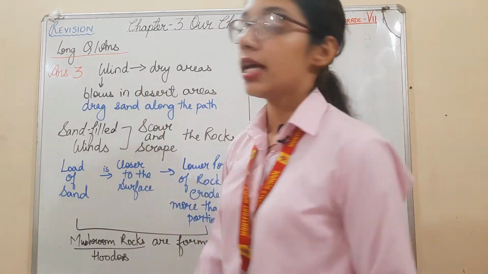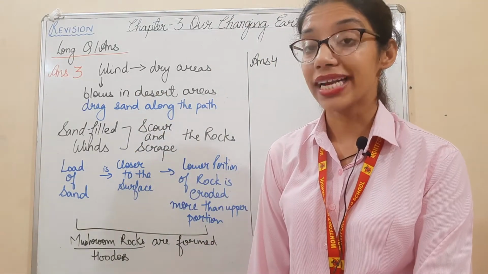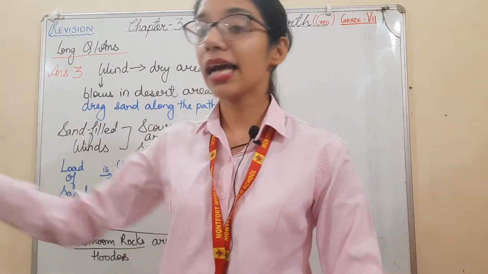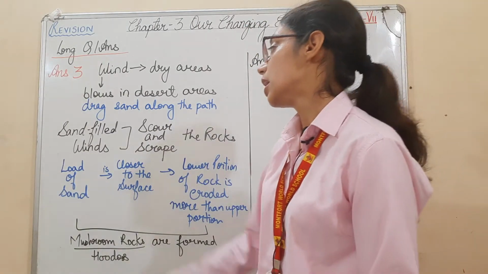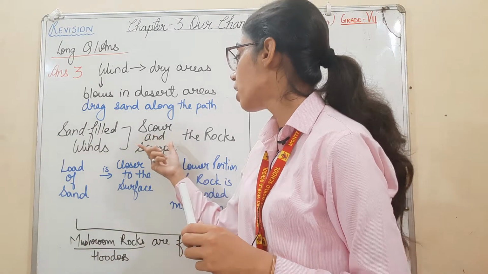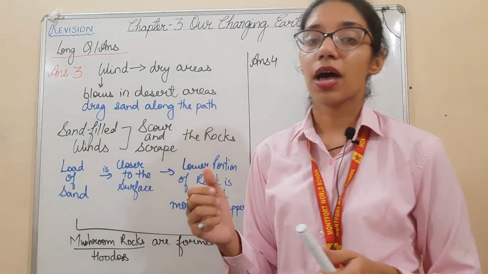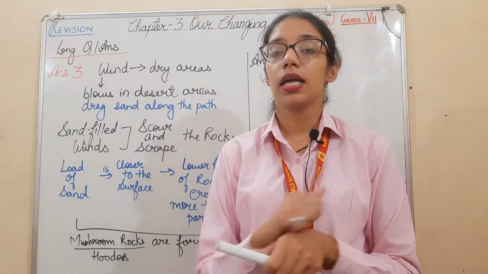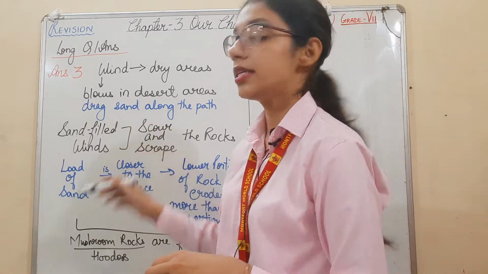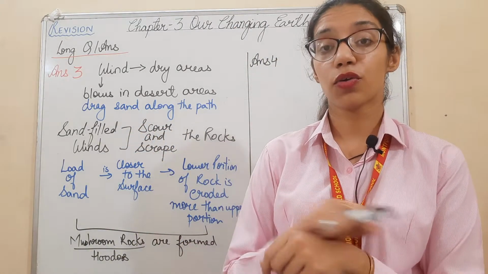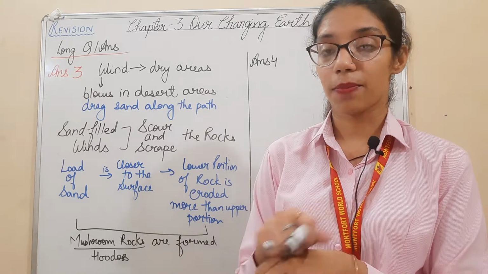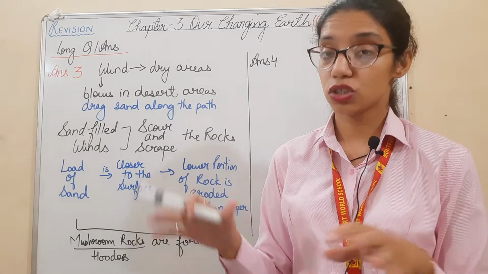So wind acts as an agent of erosion in the dry desert area where the wind blows. In the desert area, it drags the sand along its path. The sand-filled winds scour and scrape. Scour and scrape means rubbing the surface so hard that all the dust and dirt will be removed. So sand-filled winds scour and scrape the rocks. With this much force, they clean the surface so that the dirt is removed.